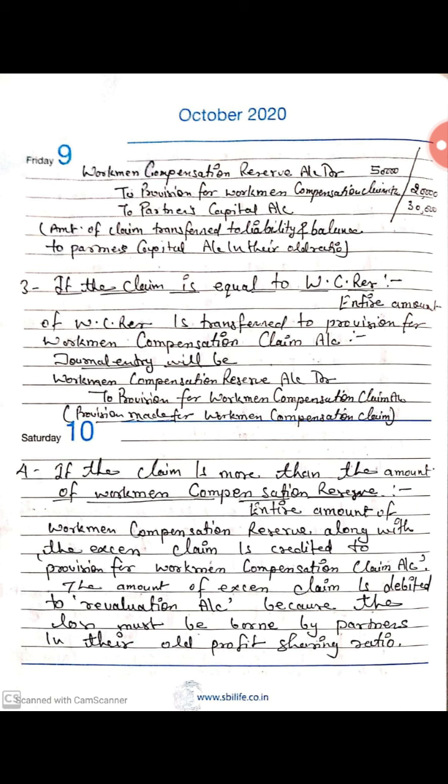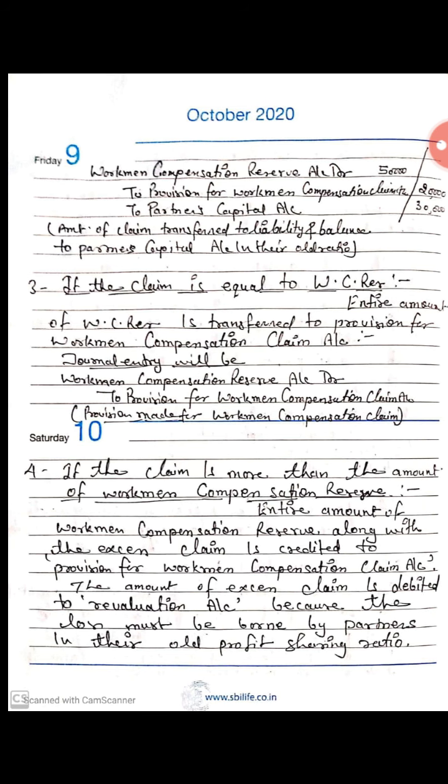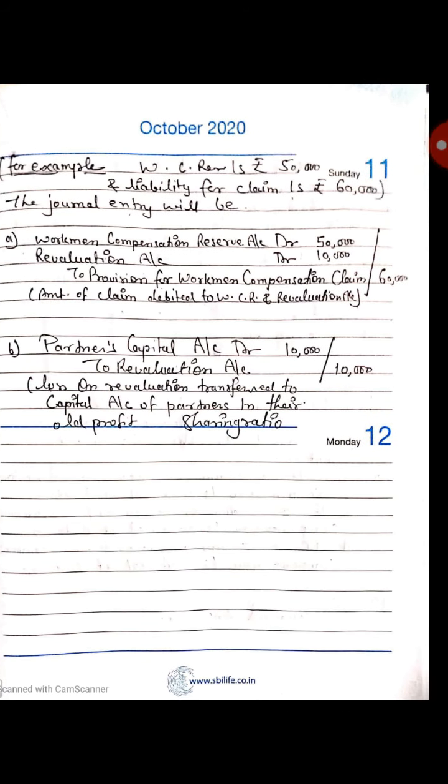The amount of excess claim is debited to revaluation account because the loss must be borne by partners in their old profit sharing ratio. It means the old partners will bear or pay the loss amount.